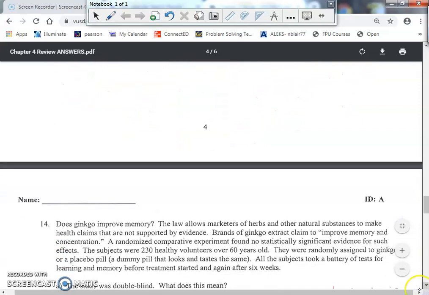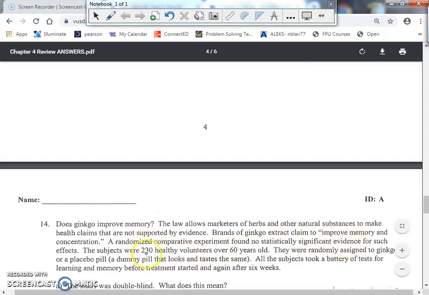All right. Does ginkgo improve memory? The law allows marketers of herbs and other natural substances to make health claims that are not supported by evidence. Brands of ginkgo extract claim to improve memory and concentration. A randomized comparative experiment, or in other words, a completely randomized design, found no statistically significant evidence for such effects.